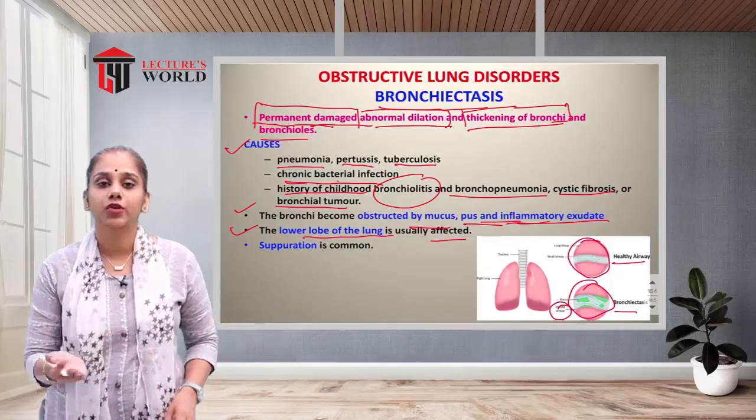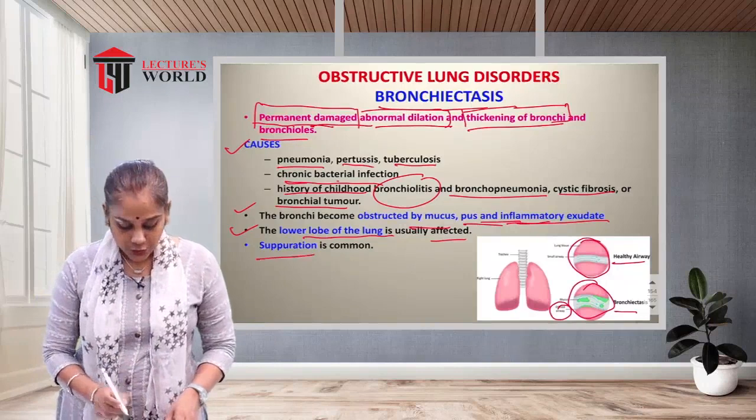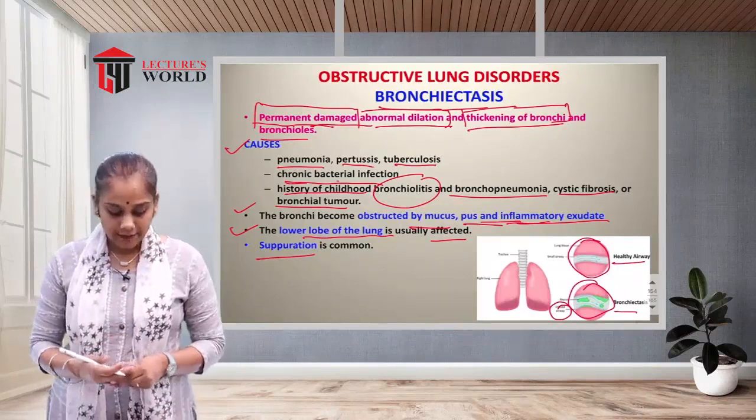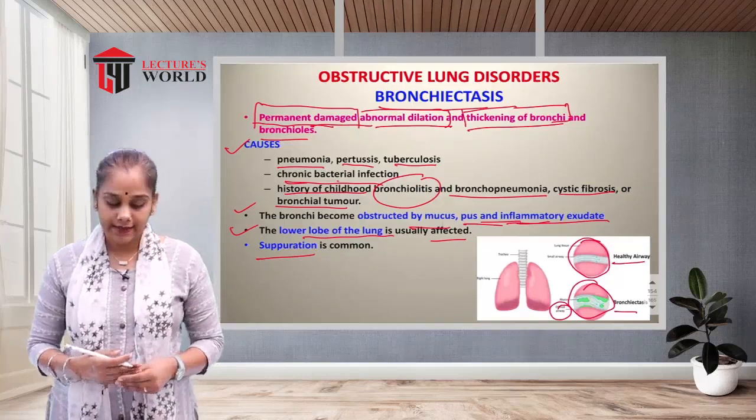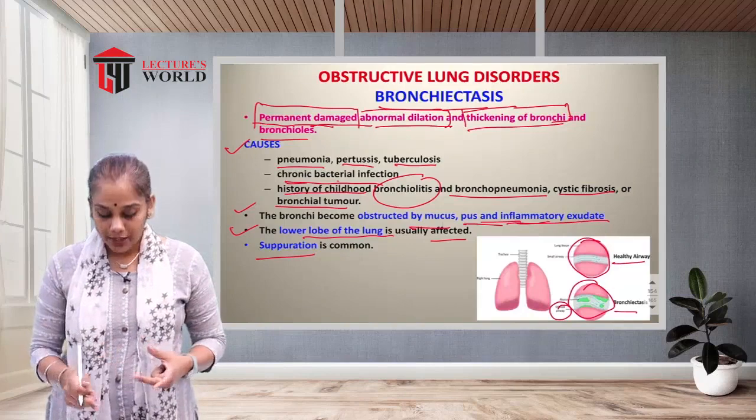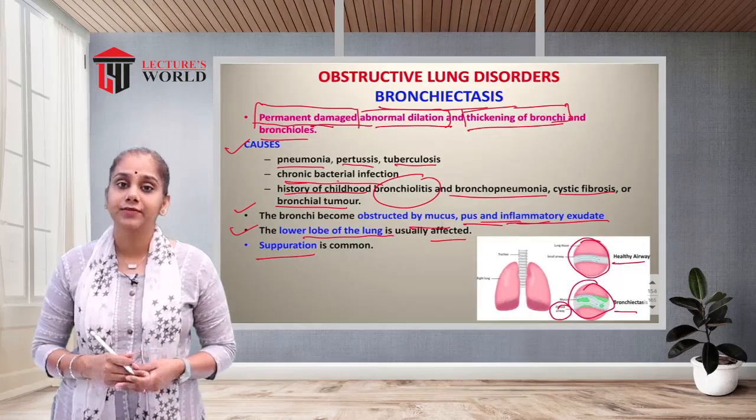The lower lobe of the lung is usually affected, generally in both lungs. Suppuration is common. So this is a common symptom of bronchiectasis. So what is bronchiectasis? There is permanent dilatation, permanent damage or thickening of the bronchi as well as the bronchioles.